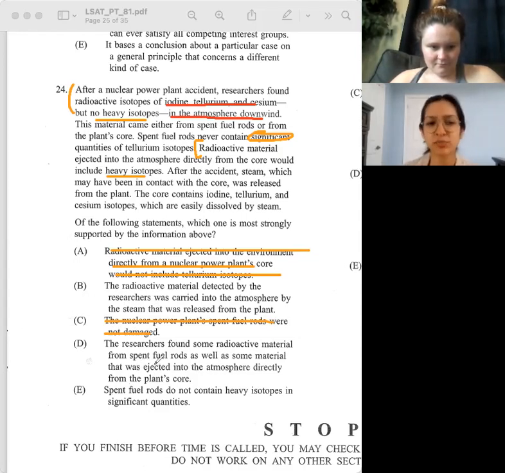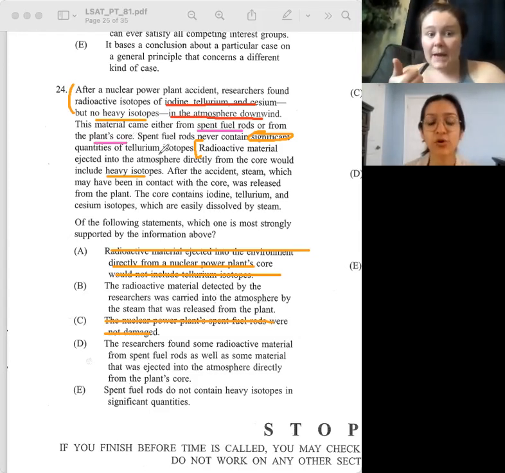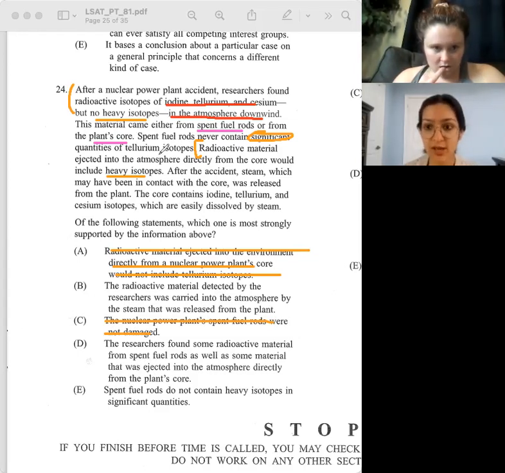I guess it could be true, but I don't think it's very strongly supported. It tells us that things could come from the spent fuel rods or from the plant's core. If it came from the core directly, it would include heavy isotopes, but there were no heavy isotopes found.